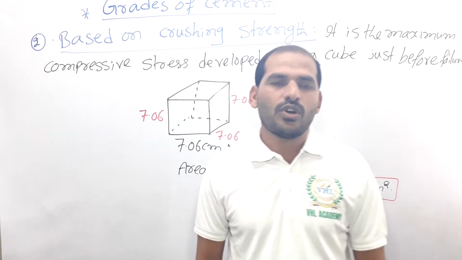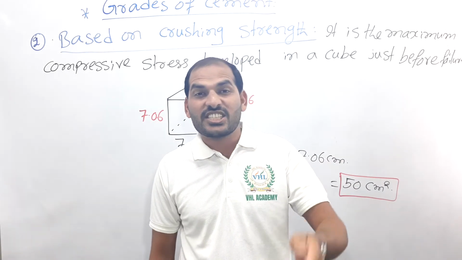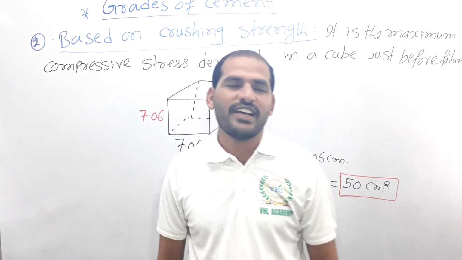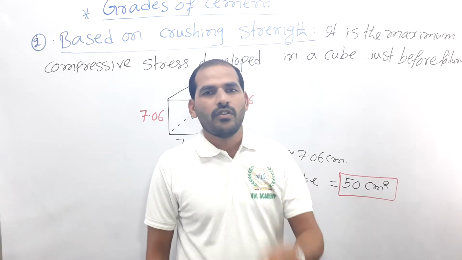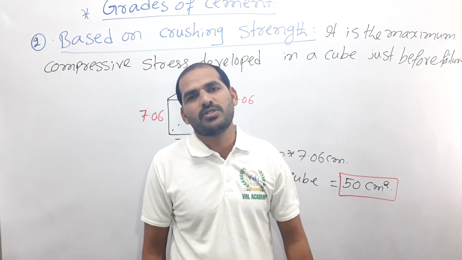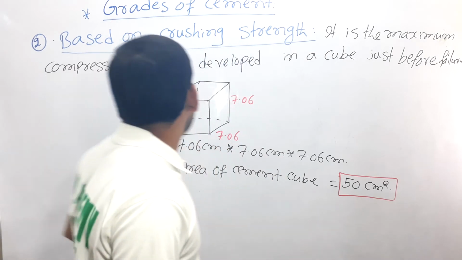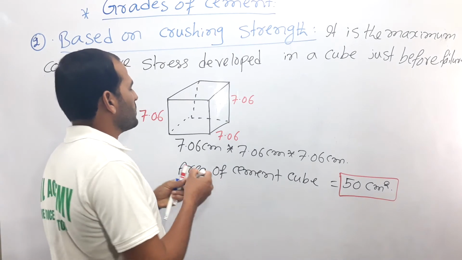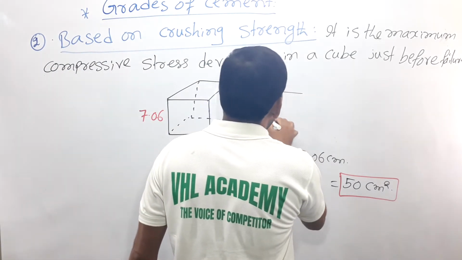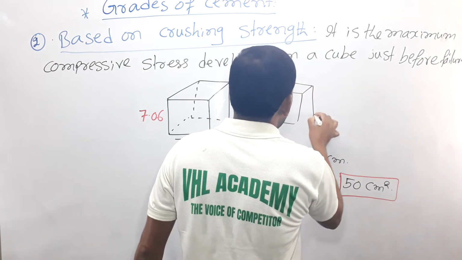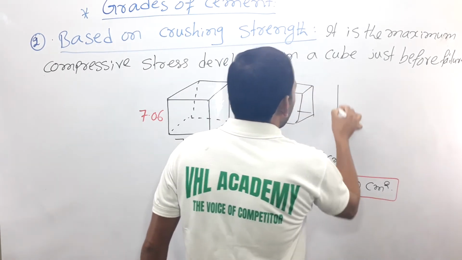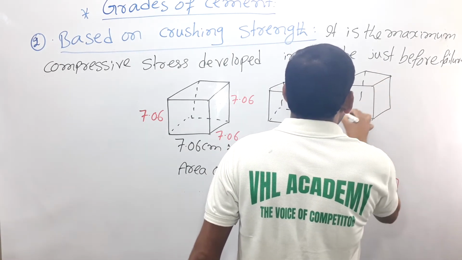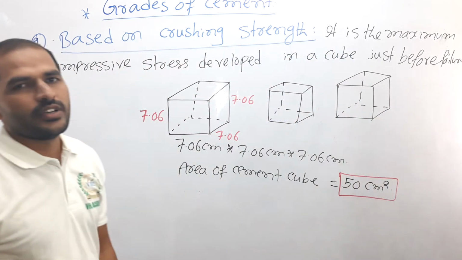Already we know that for the calculation of characteristic strength in the RCC, reinforced concrete structures subject, we calculate the strength of 36 cubes, right? So here, for determination of the crushing strength, minimum 3 cubes are required. This is 1 cube, another cube, and one more cube.